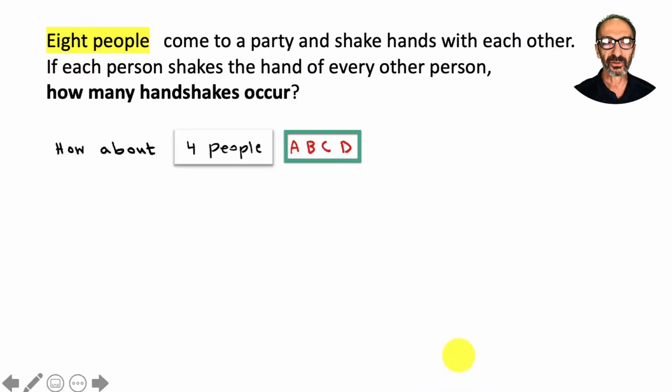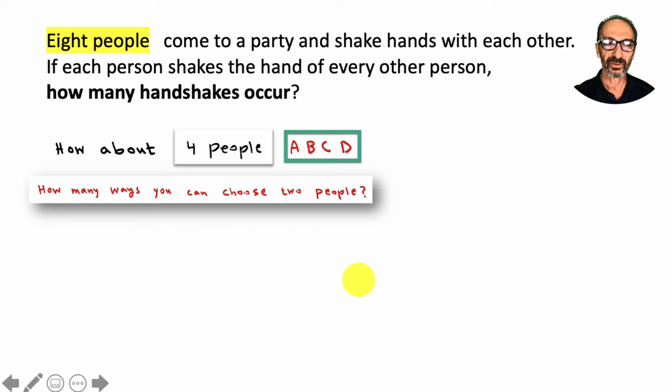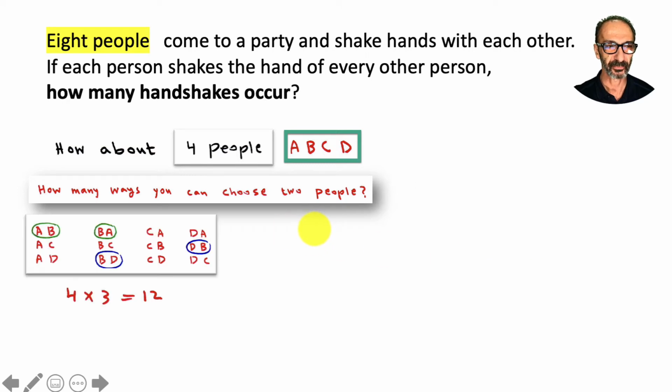So, how about 4 people, A, B, C, D, to get started? How many ways could you choose 2 people? Why 2 people? Because every handshake occurs between 2 people. So every time you count a handshake, you are actually counting 2 persons as one number, as a handshake. So let's look at how many ways we could look at 2 persons together.